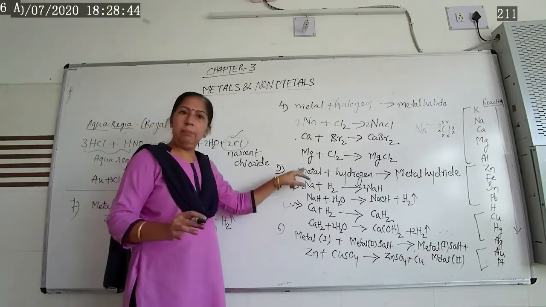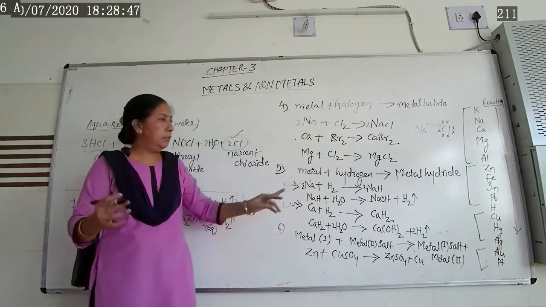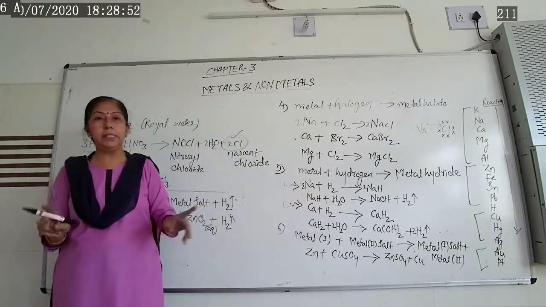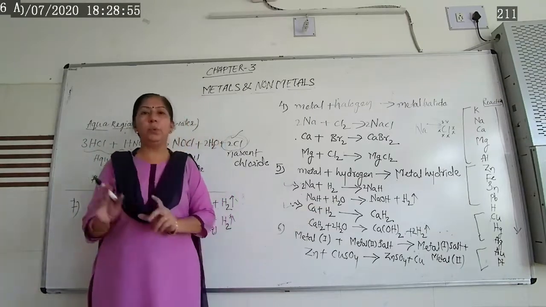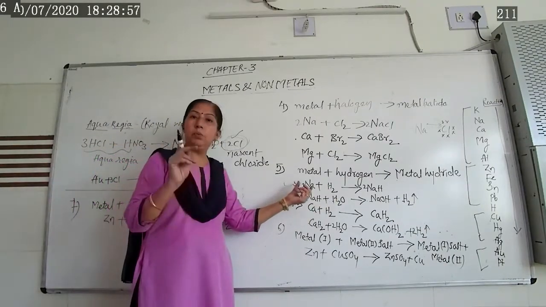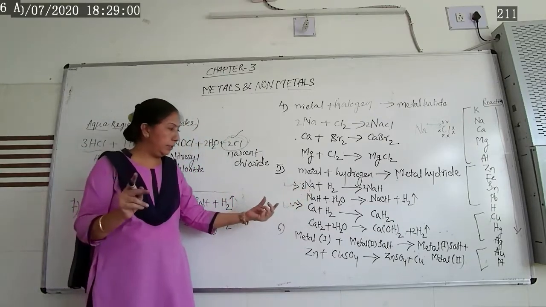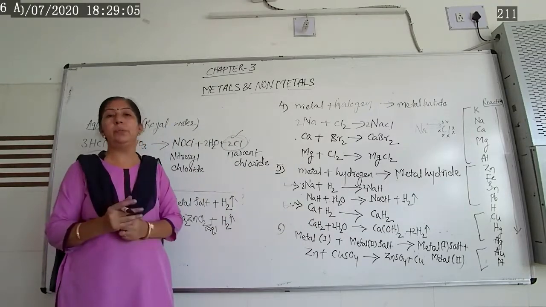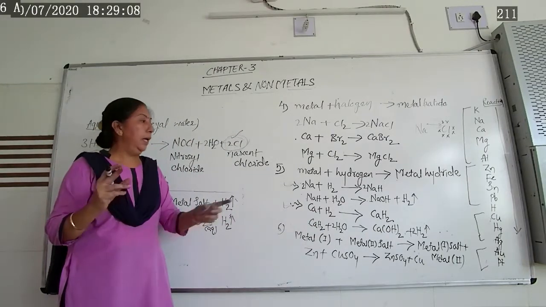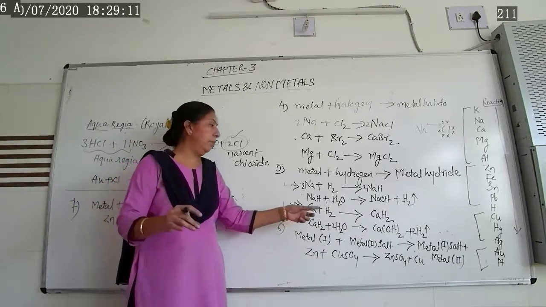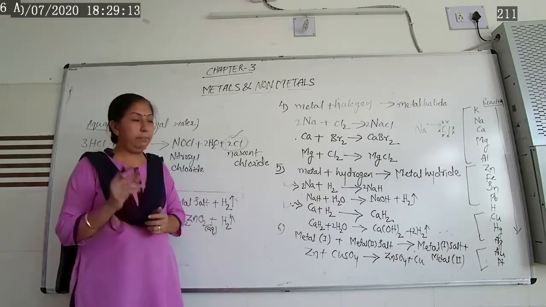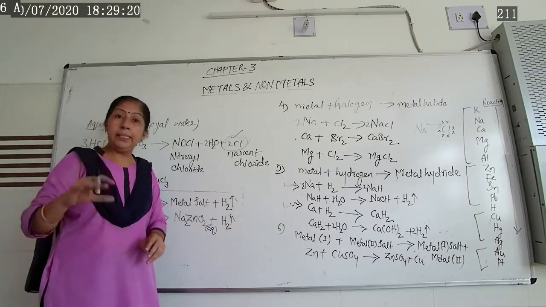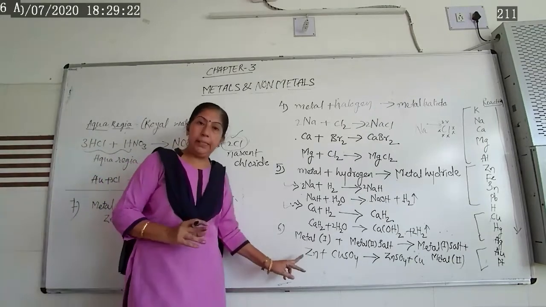5th, as we have already seen, metal with hydrogen gives you metal hydride. But here also you have to remember that not all metals react with hydrogen. Only some of the metals, that means the alkali metals and the alkaline earth metals, such as sodium, potassium, calcium, react with hydrogen and form metal hydride. And once again, metal hydride, when dissolved in water, gives you metal hydroxide, meaning base, as well as hydrogen gas liberated from it.